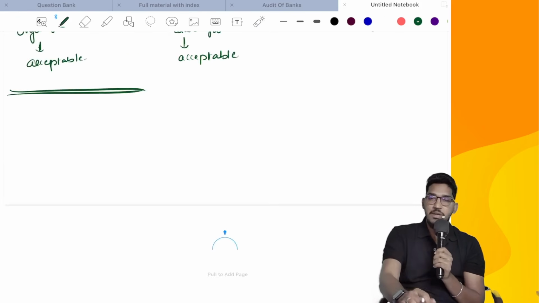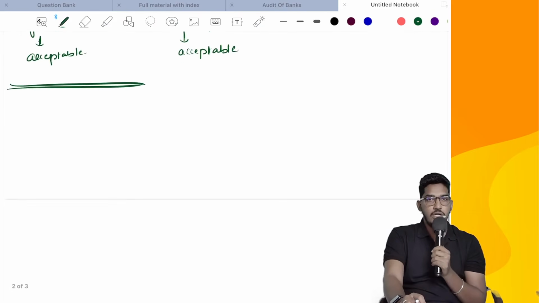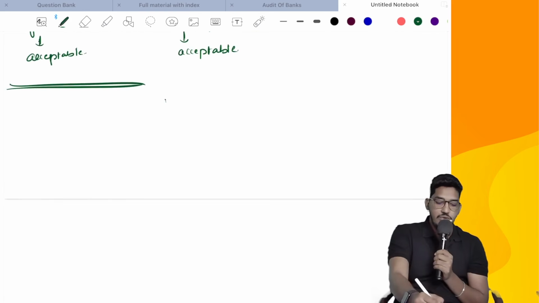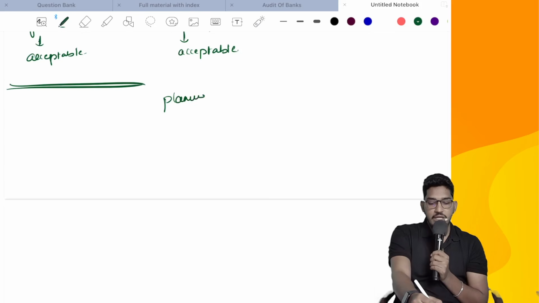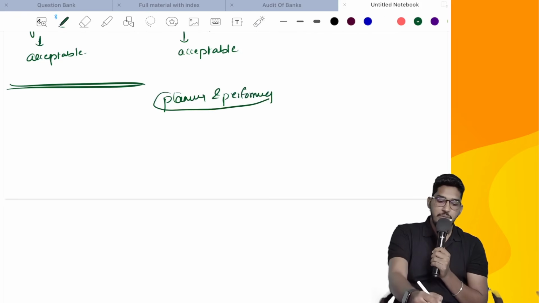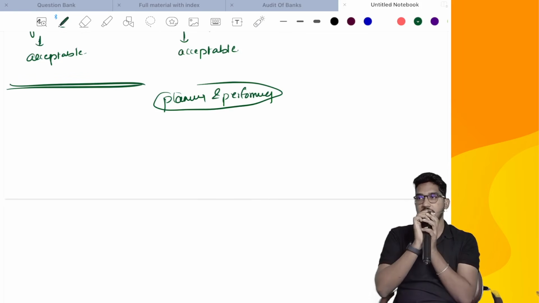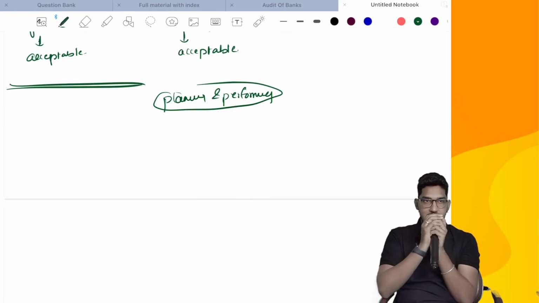Now you have to plan and perform the audit. No, you have done only acceptance. You have accepted to do the audit of that special purpose framework. Now you have to start planning and performing the audit. So what factors, what considerations do you have to keep in mind while planning and performing such an engagement?